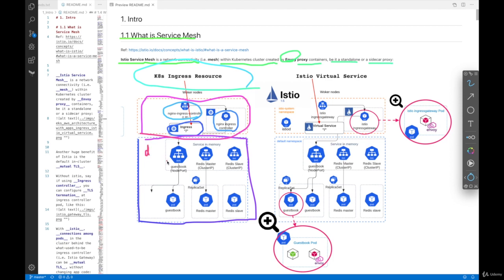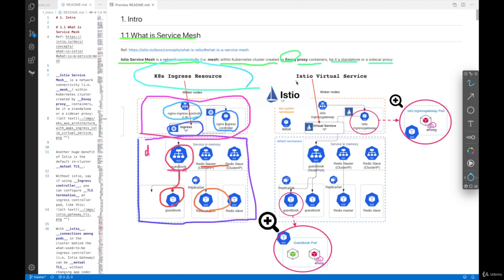And then here, let's say we deploy some application called guestbook. So we have a guestbook service. This does layer 4 load balancing. And in the backend, we have a guestbook pod. And then there could be other services and pods as well. So this is the traditional ingress controller approach.